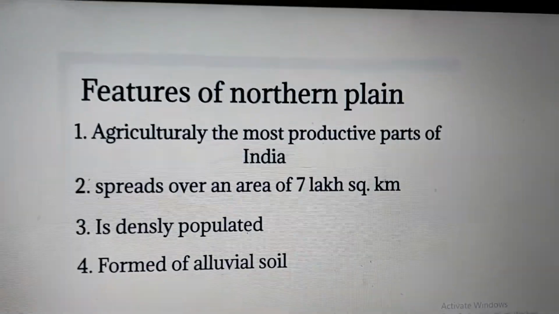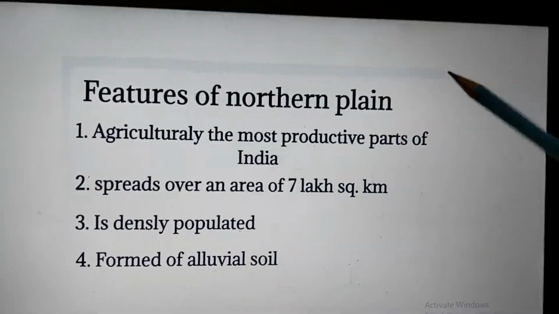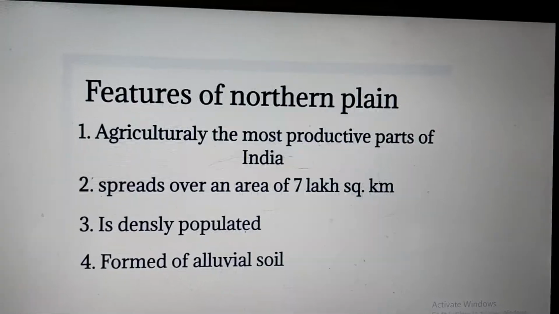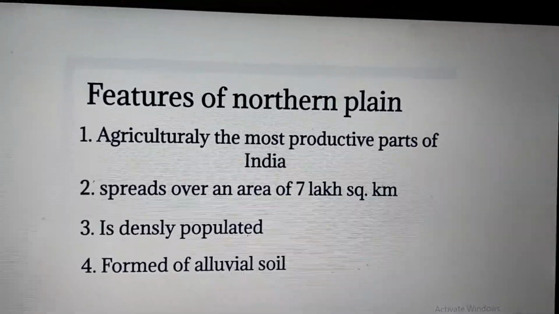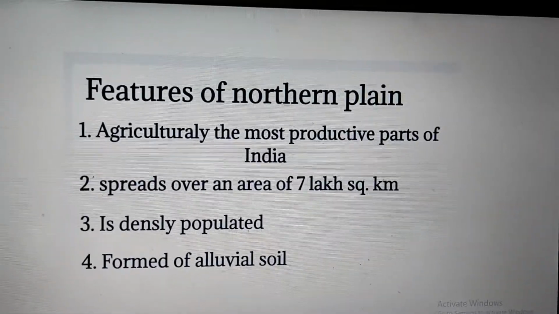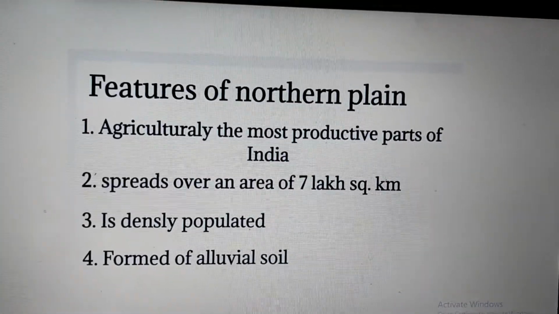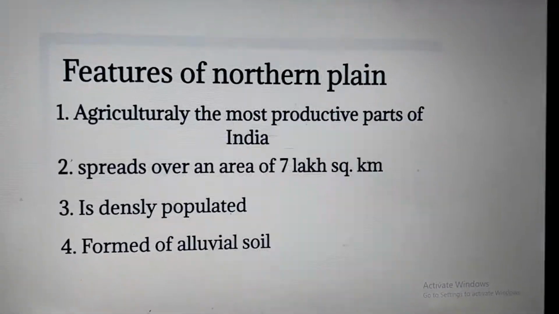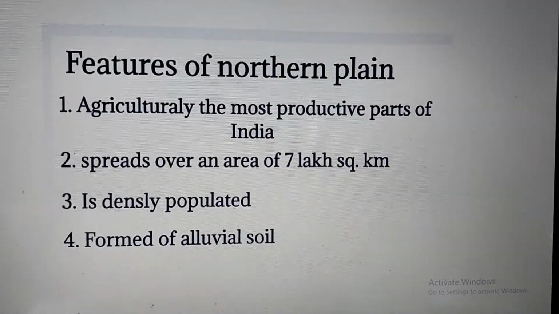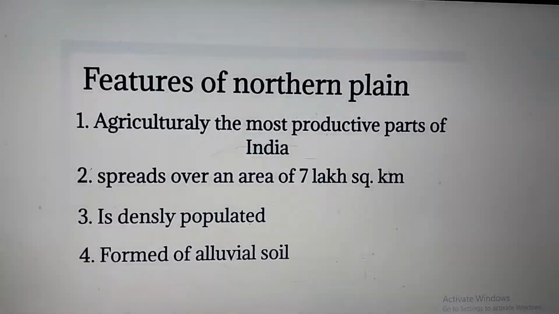Children, let us look into the features of the northern plains. Because of the very fertile soil brought down by the rivers, it is agriculturally the most productive part of India. All kinds of crops are grown here. As I've already told you, it spreads over an area of 7 lakh square kilometers, and it is densely populated. Why is it densely populated? Because of two main reasons: fertile soil, so lots of crops can be grown; and plain land, which is useful for settlements, transport, building factories and human settlement.